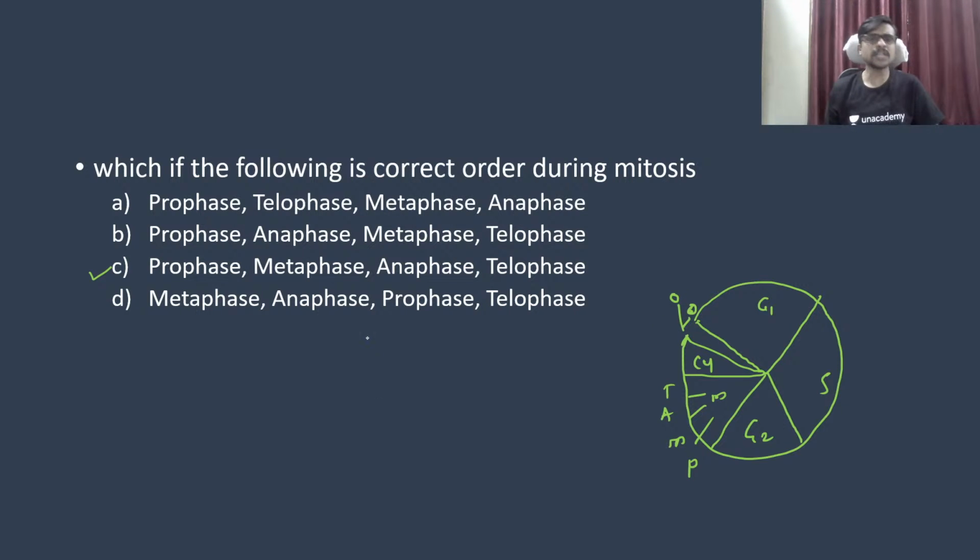So guys, when you read this, read it like a PMAT. It is the correct sequence: the prophase first, metaphase second, anaphase third, and the fourth one is telophase. So read it like a PMAT.